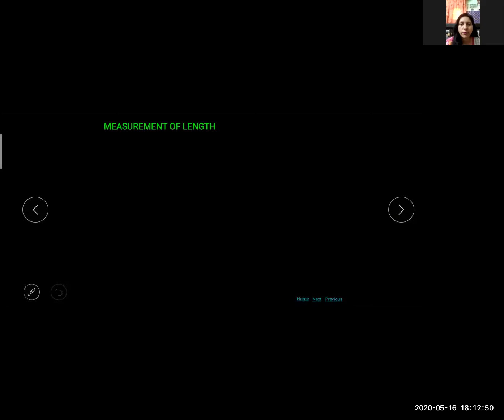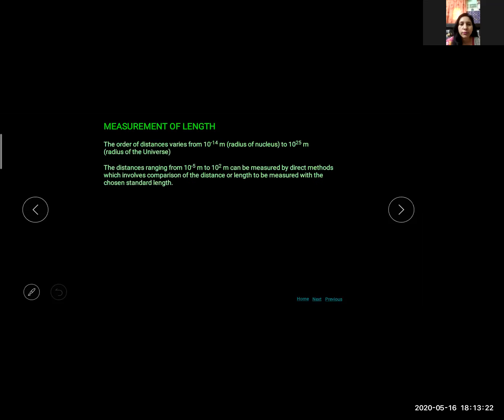Now how to measure length? Measurement of length. For the order of distance, we have two methods: direct method or indirect method. The direct method of measurement of length covers a wide range of lengths we come across in our daily life. To measure length in meter, centimeter or millimeter, we use a ruler or a measuring tape. For shorter lengths, of the order of 10 raised to power minus 4 meter, a vernier calipers is used. Clear? The order of distance varies from 10 raised to power minus 14 meter, which is the radius of a nucleus, to 10 raised to power 25 meter, which is the radius of the universe.